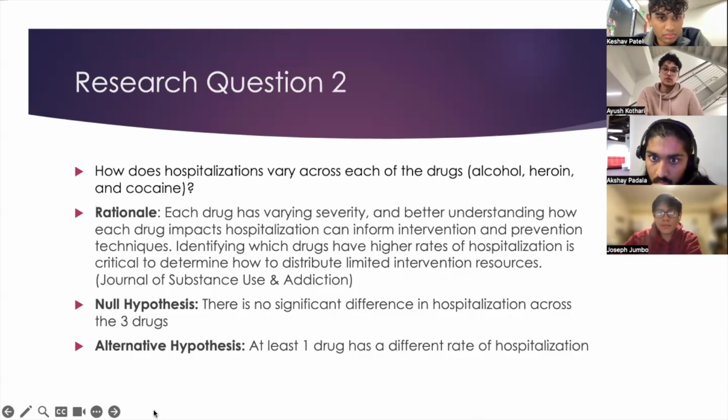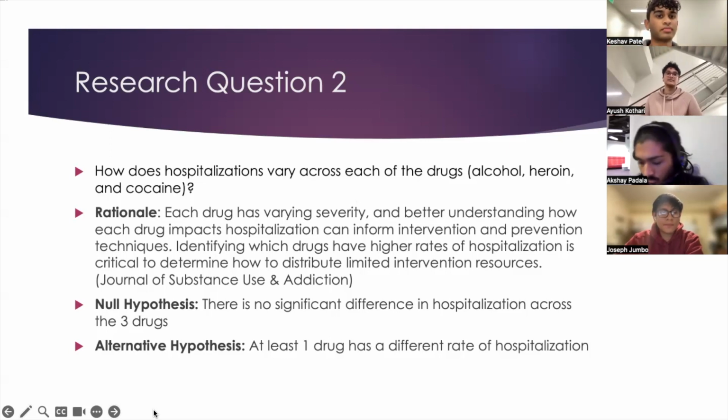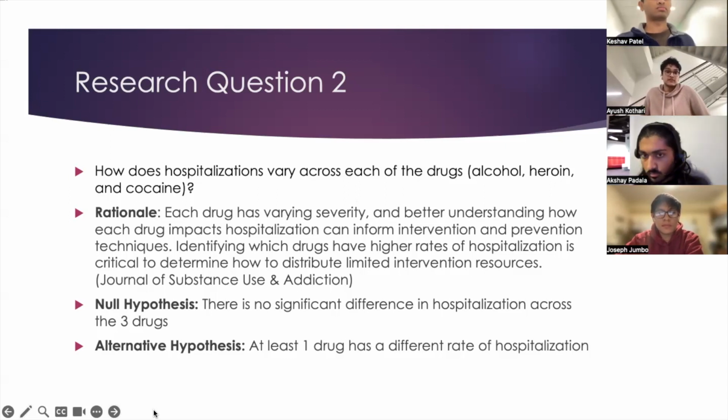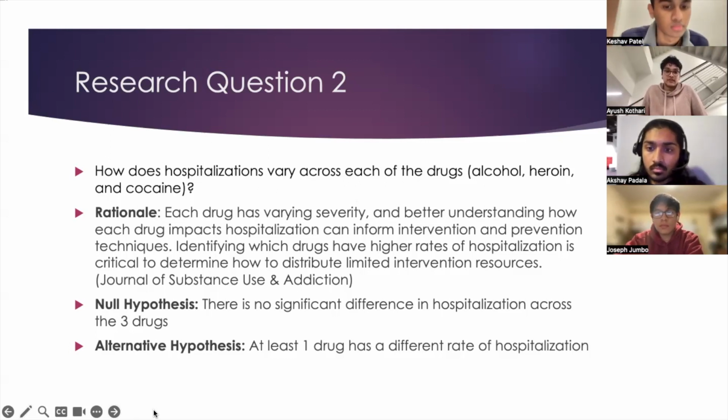So the second research question looks at hospitalizations across the various drug groups, which include alcohol, heroin, cocaine. So the rationale is that each drug has different levels of severity, and understanding how each drug impacts these rates of hospitalization can help inform care providers and public health professionals on intervention and prevention strategies and techniques. So identifying which drugs have higher rates of hospitalization is critical as well to distribute limited resources.